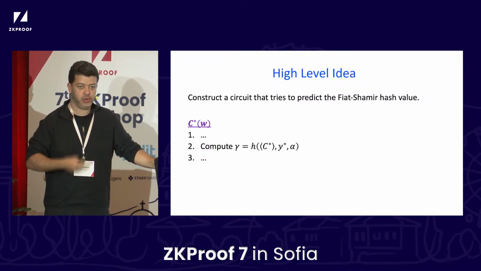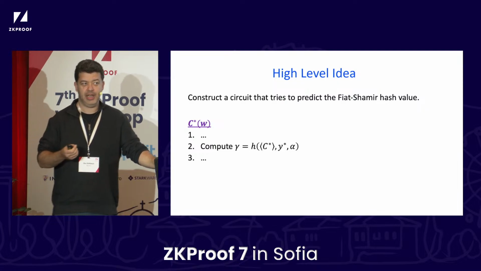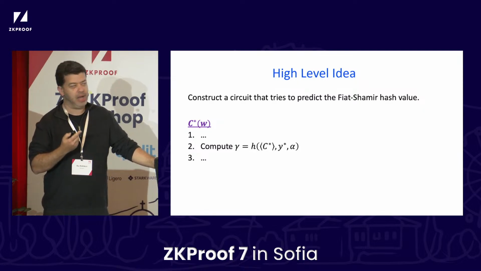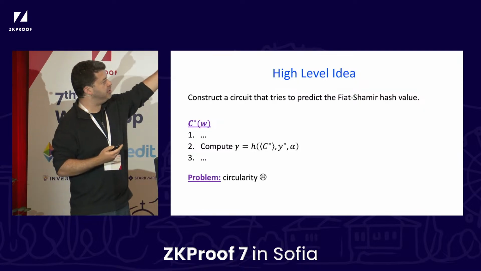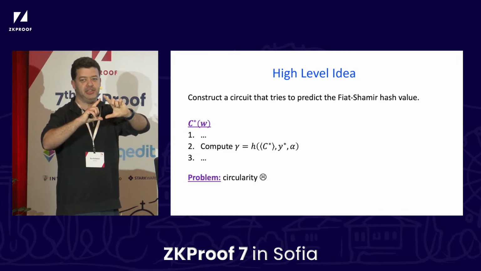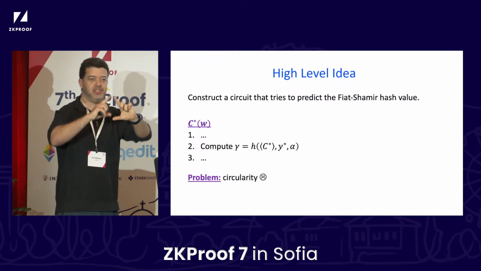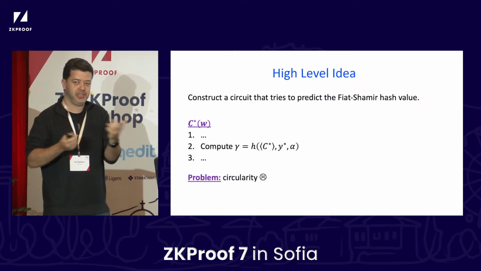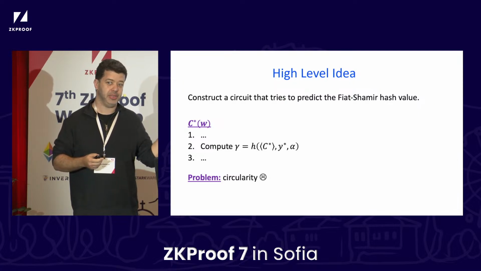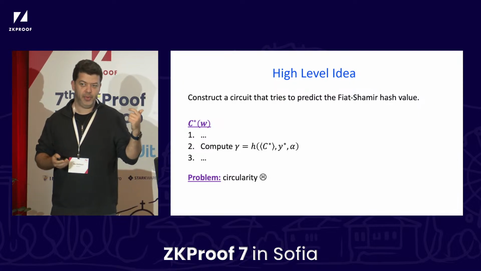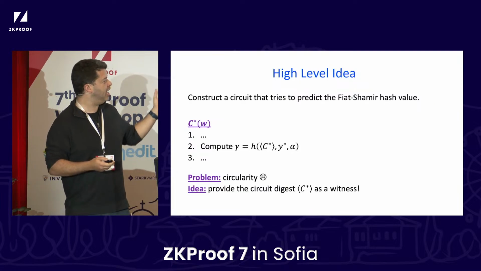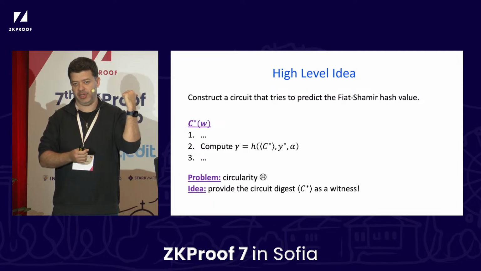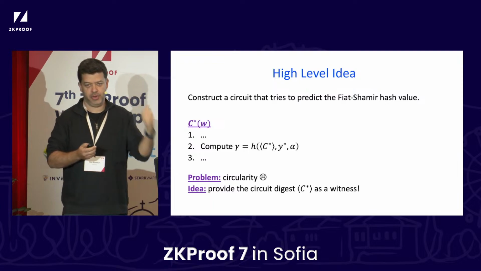This is what we are trying to get our circuit to derive in order to predict the Fiat-Shamir randomness. This turns out to be a problem, because in order to write down this circuit, I need to know its digest. To describe the circuit, I need to already know how the circuit operates and what its digest is. So there's a circularity here, and it's not clear how to do something like this. The way we'll get around the circularity is by passing along this digest as a witness to the circuit. What do I mean by that?